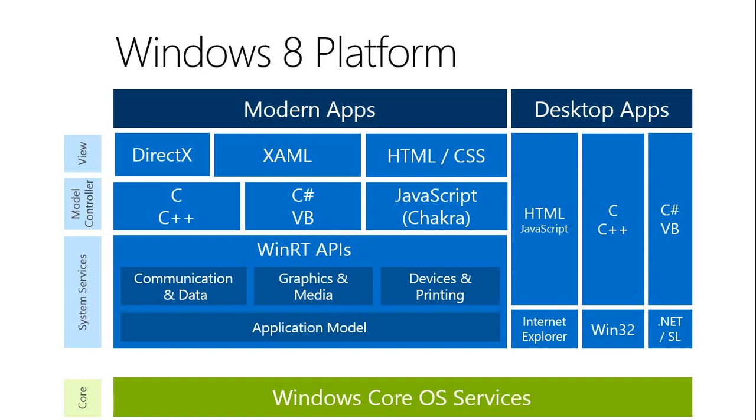Like .NET used to be a layer of abstraction over the Windows Core OS services. Windows Runtime are in-memory binary interfaces. I'll discuss more about the Windows Runtime in a little while. So Windows Runtime provides APIs for communication, data, and all the basic APIs that we need for devices, printing, graphics. It exposes the complete power of the platform. It is very essential to have APIs that can expose the complete power of the platform so that you can leverage the best part that the hardware has to offer and the OS has to offer.